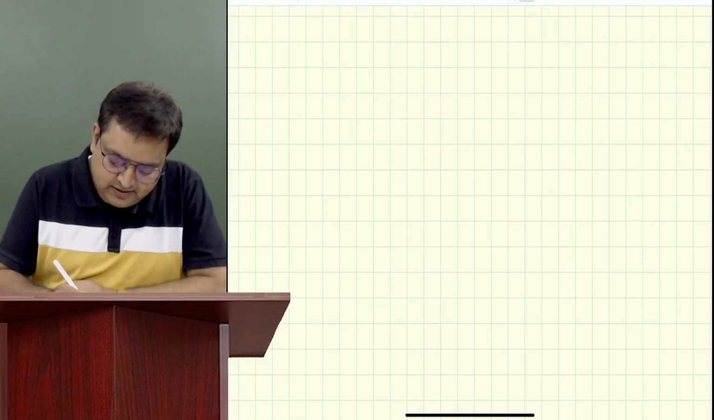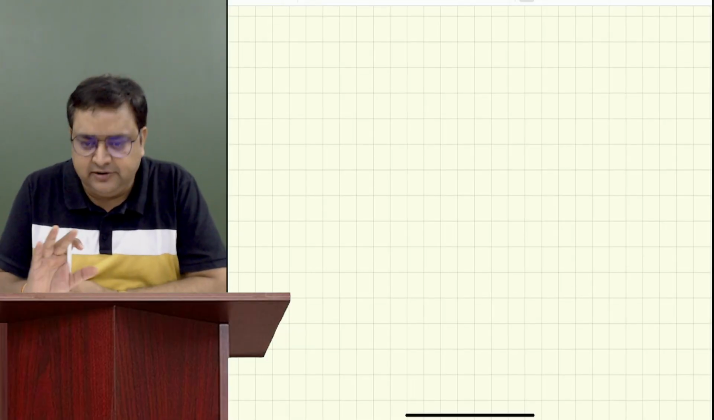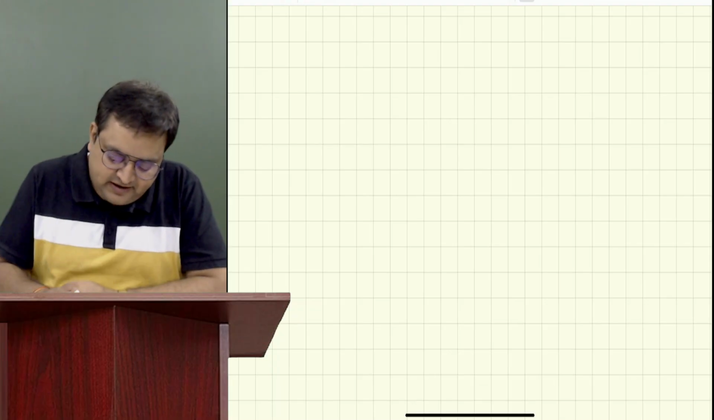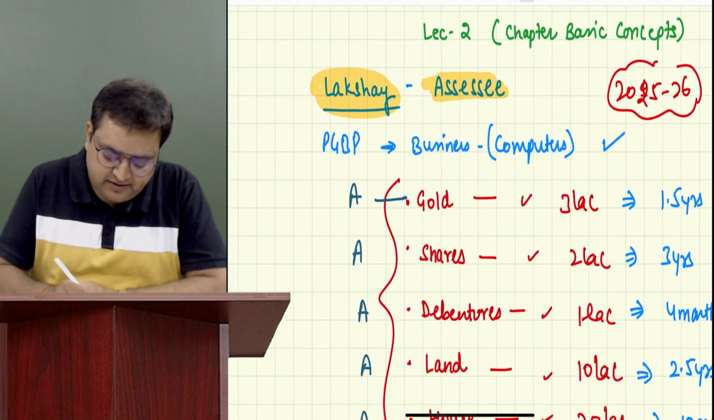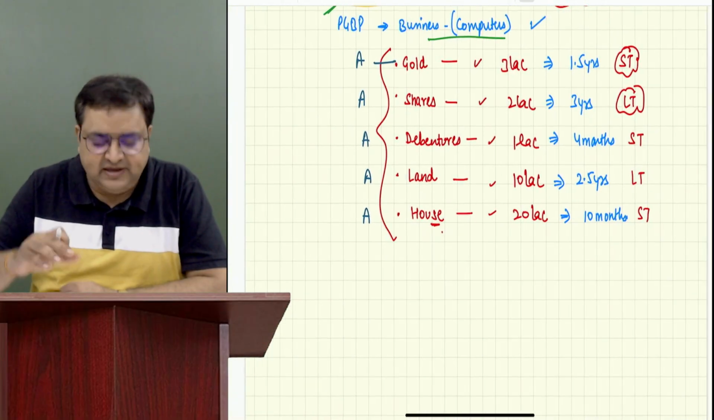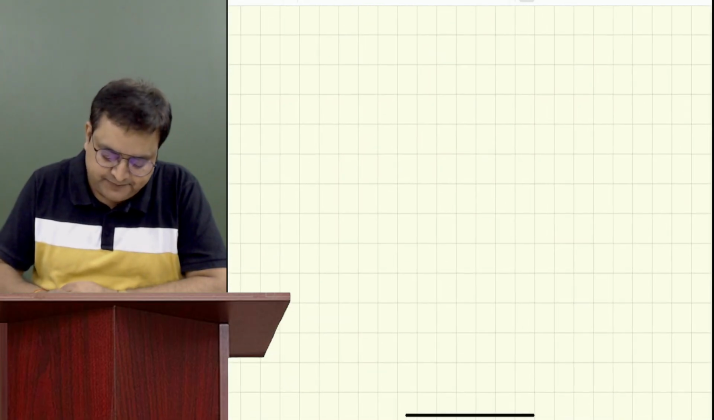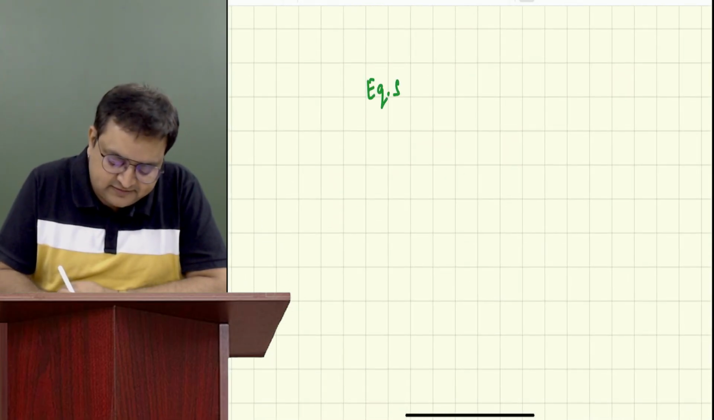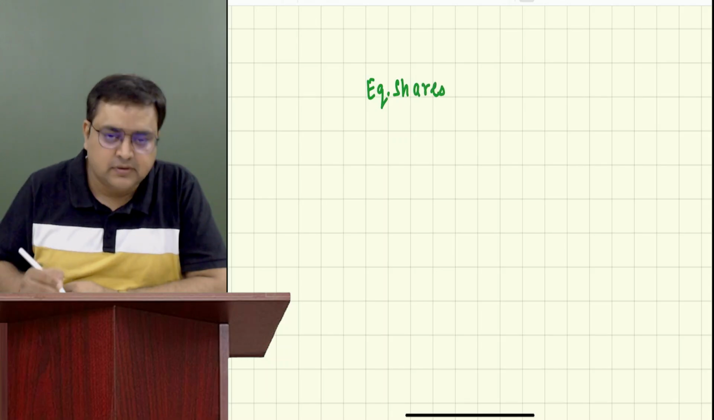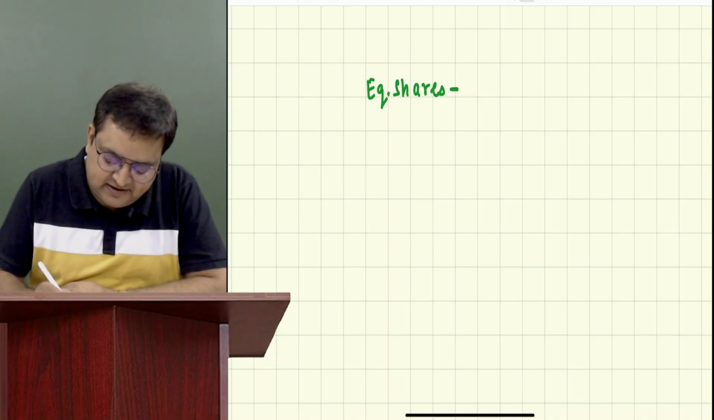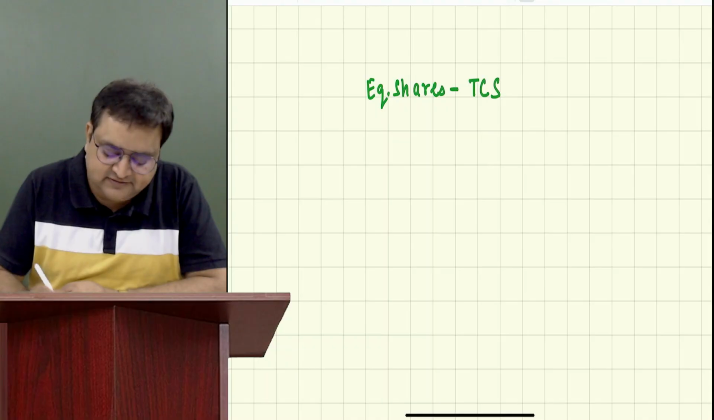Let's say you have purchased, don't write anything. If you have to write, I'll tell you before that. Let's say Lakshay, I'm taking the example of Lakshay again. Lakshay is having a business of computers, but he has so much of money, so he keeps on investing in different assets. So he has purchased equity shares of Tata Consultancy Services, TCS.